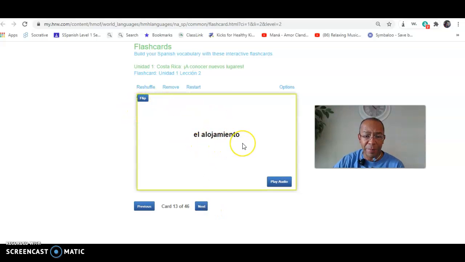El alojamiento. Now, here's a word that has no connection with the English language. El alojamiento. The letter J sounds like the letter H in English. Alojamiento. It's better when you break down the word in syllables. Alojamiento. Which is lodging. See, I told you that one doesn't have anything in common. You have to just learn it.